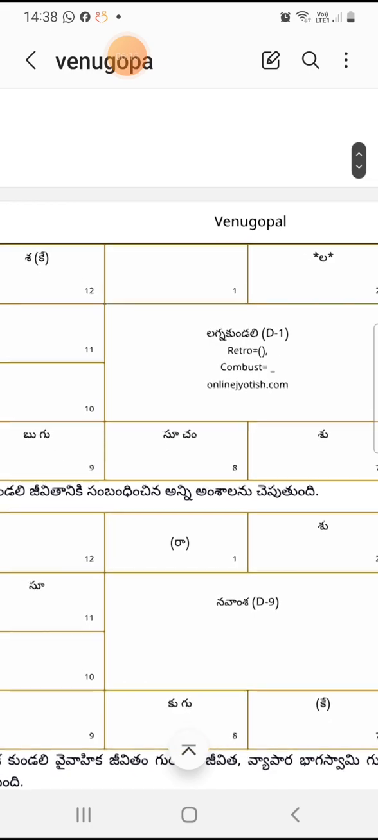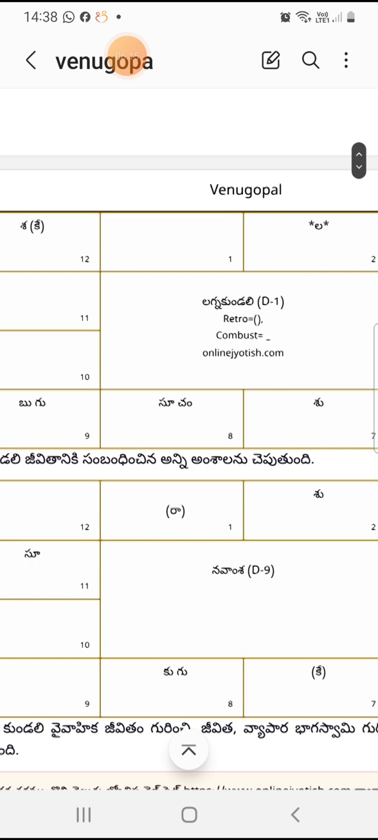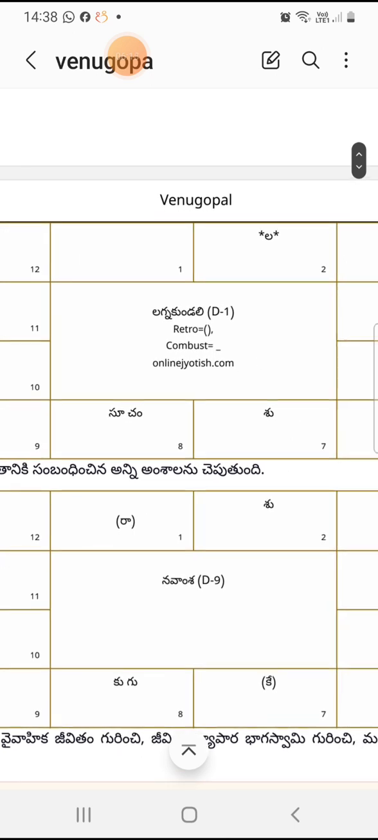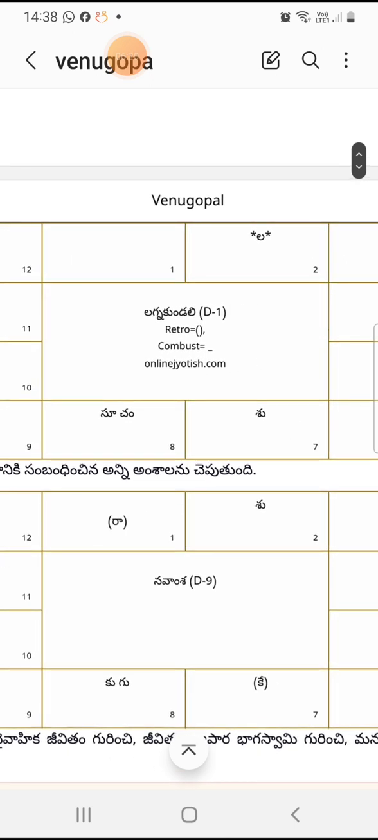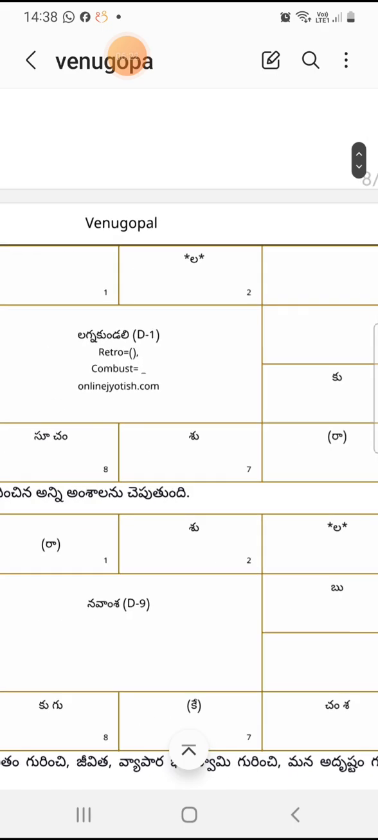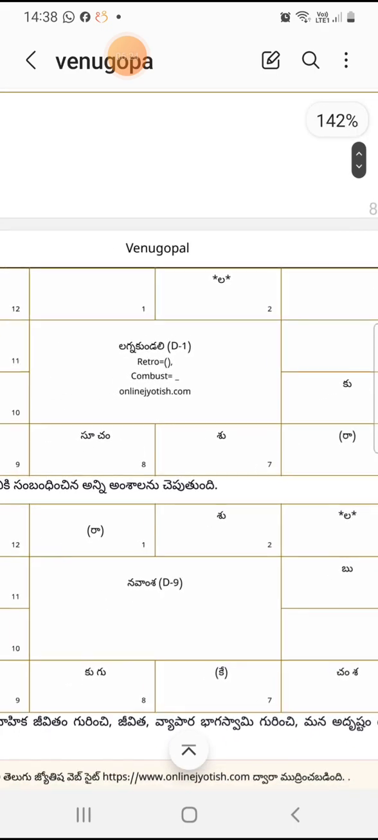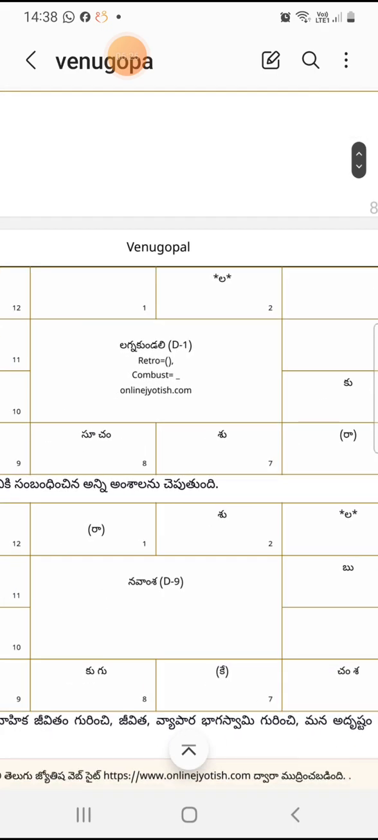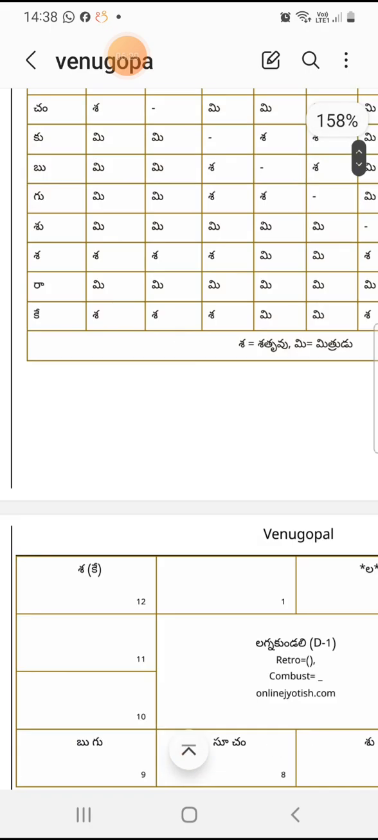What happened here? For Elinati Shani, his Rasi is what? As per his Lagna, the Lagnam is Vrishabha Lagnam. And where is Chandra? In Vrishchikam. So his Rasi is Vrishchikam.